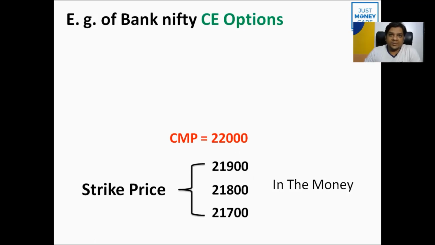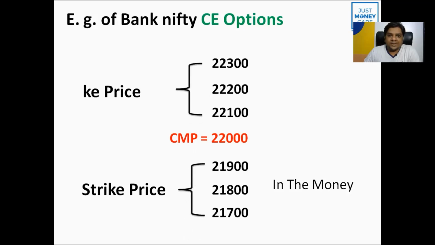And the strike prices above 22,000, which we are marking as the current market price CMP, 22,100, 22,200, and 22,300, we call out of the money call options in the case of Bank Nifty call options.